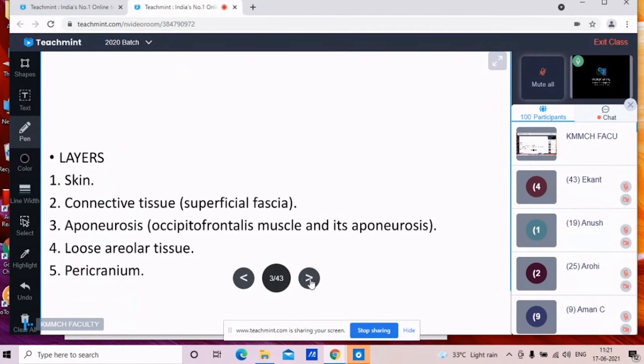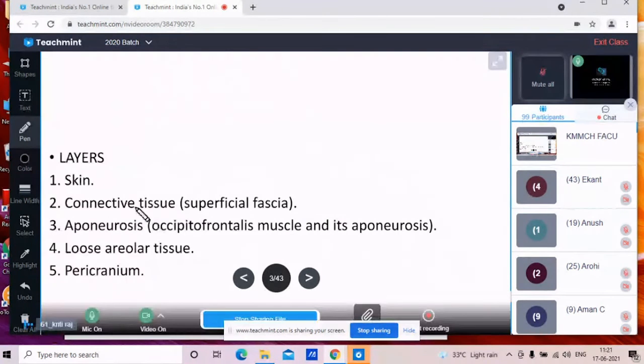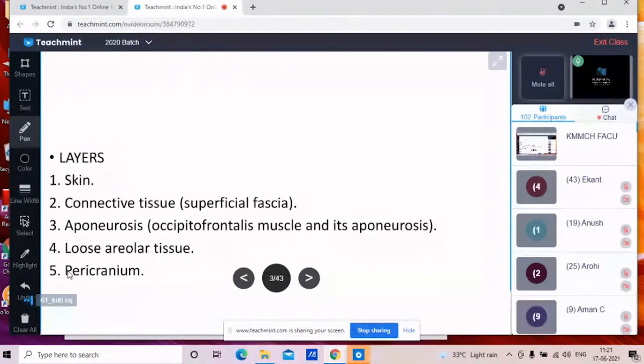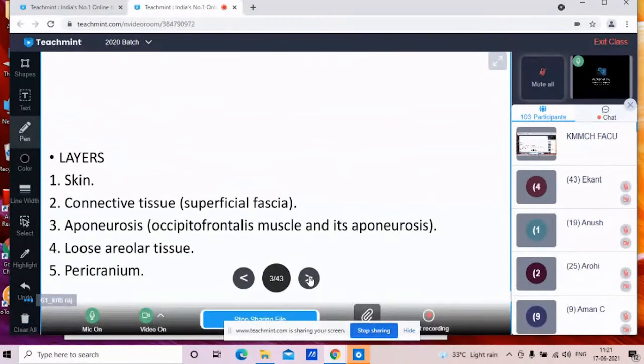So this sequence of the layers, you can remember that SCALP. Scalp itself means the S for skin, C for connective tissue, A for aponeurosis, L for loose areolar tissue, and P for the pericranium. So these are the 5 layers you can remember with the help of the mnemonic, that is the scalp itself.